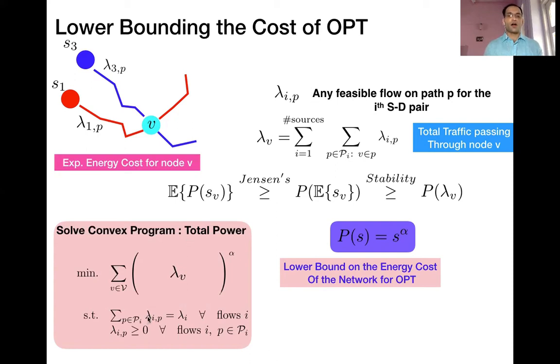That is, across all paths for a source destination pair, the total amount of traffic should be equal to lambda I. Substituting for the expression of the total flow going through node V, lambda V, what you end up getting is a convex program, and the optimal answer of this convex program is going to be a lower bound on the cost of OPT. So we are essentially going to use this convex program for dual purposes: one is to lower bound the OPT, and also to define our algorithm, which is as follows.